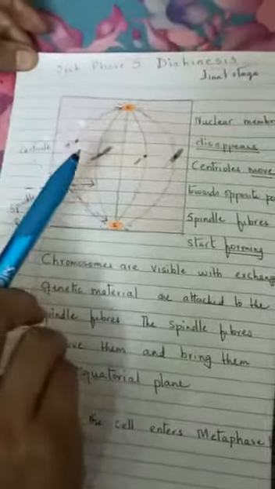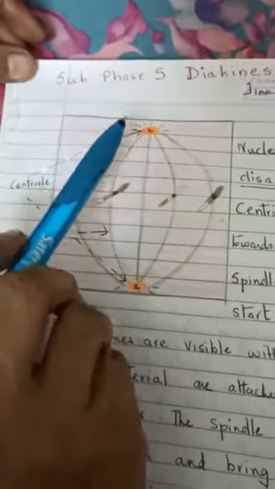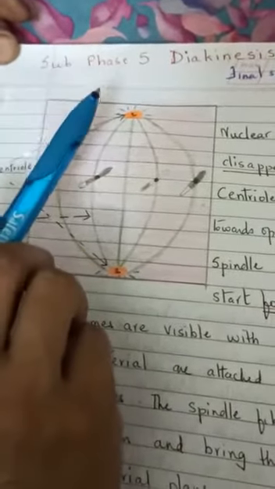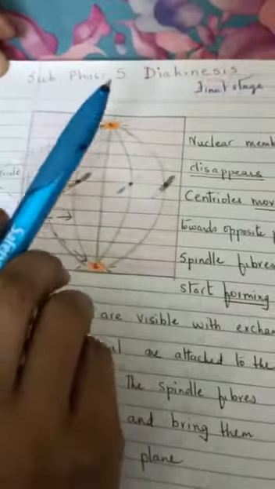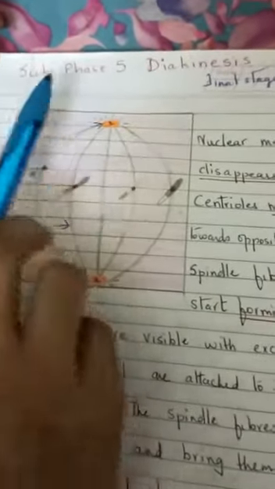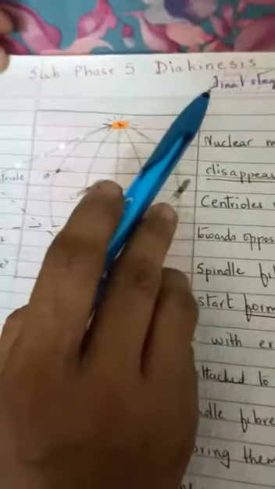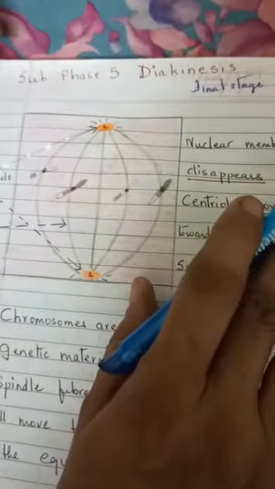The cell now enters the last phase of prophase 1, subphase 5, diakinesis, meaning the final.